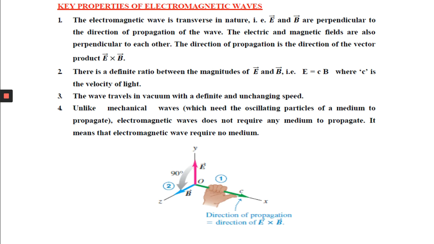Because when you are considering mechanical waves, we are saying that the vibration is due to the repeated periodic motion of the particles of the medium. But electromagnetic waves don't require any medium to travel. Yes, they can travel in some mediums, but they don't require any medium. They can travel in vacuum, and in vacuum their speed is 3 into 10 to the power 8 meter per second. Accordingly, when there is a medium, the speed changes. So this is all about the electromagnetic wave and speed of light.